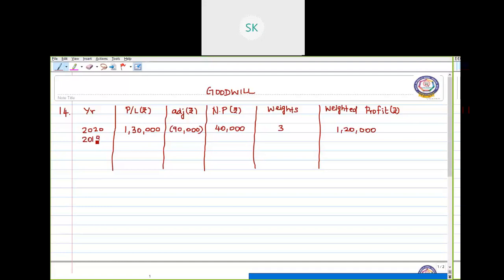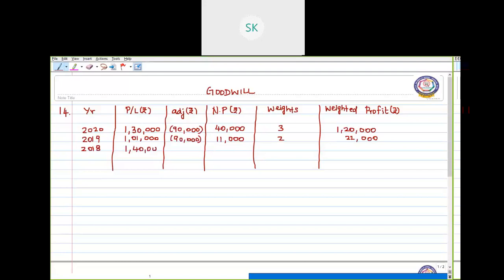So weighted profit becomes 1,20,000. Next, coming to 2019, the profit earned is 1,01,000. Same way here also annual salary of the partners should be deducted. So the normal profit becomes 11,000 and the weight assigned is 2. So just multiply it, becomes 22,000.